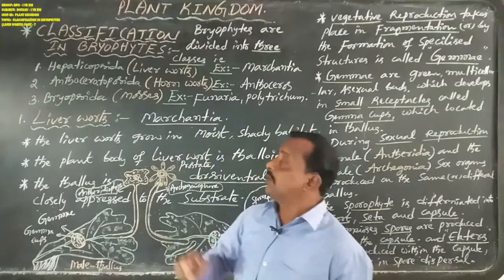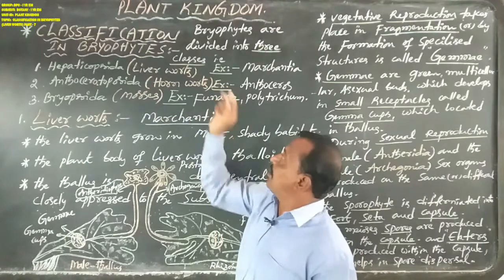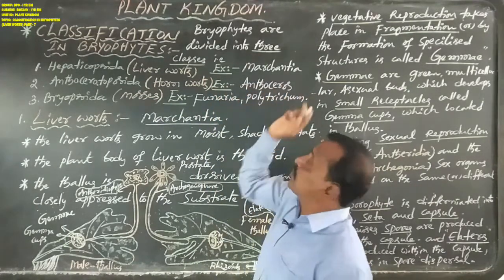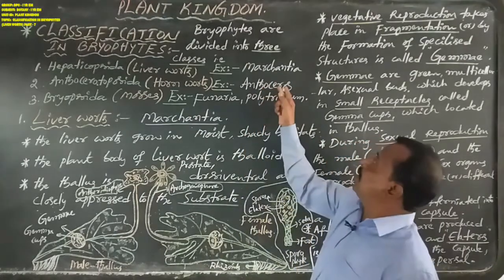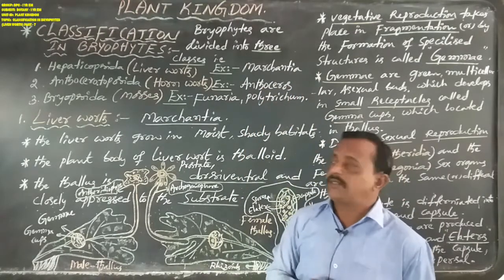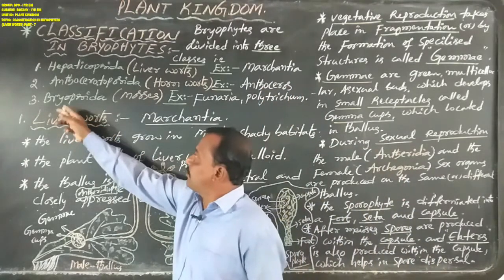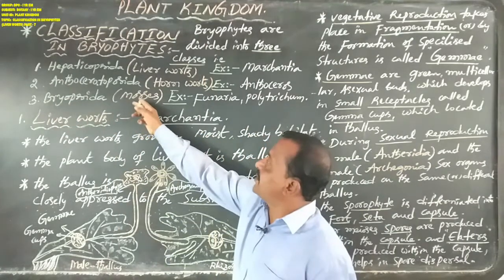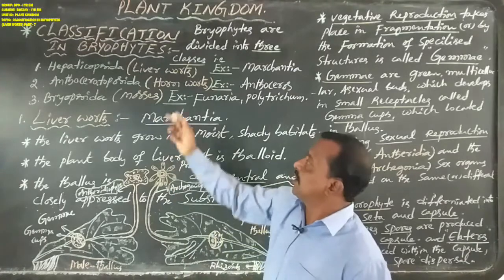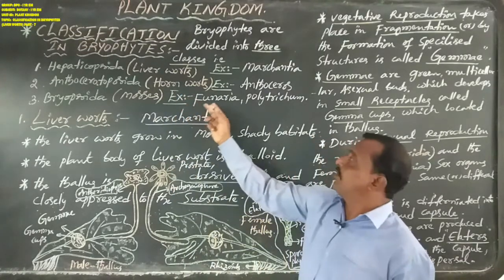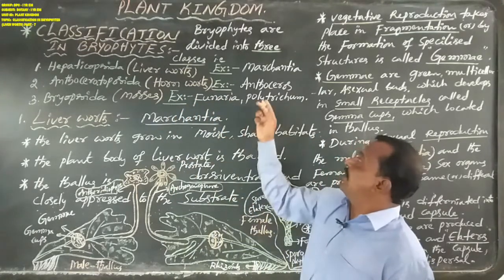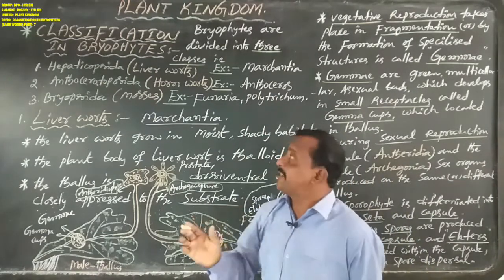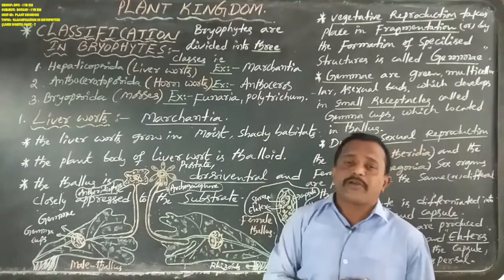Second class, Anthoceratopsida, are commonly known as hornworts. Given the example for Anthoceros species. Third class, Bryopsida, are commonly known as mosses. Given the examples for Funaria species and Polytrichum species. This is the classification in bryophytes.